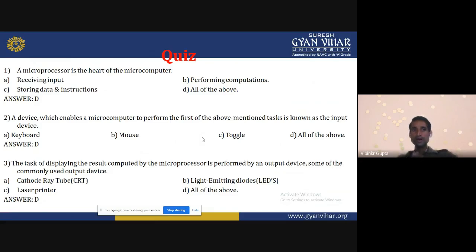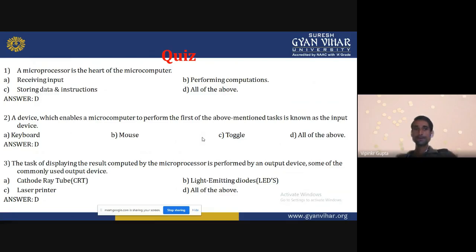Which of the following is used as an input device? Keyboard. When we type anything, that means we can provide some input. In a keyboard, suppose that I type 1 2 3 4. That means I provide some input, some data, to the microprocessor.